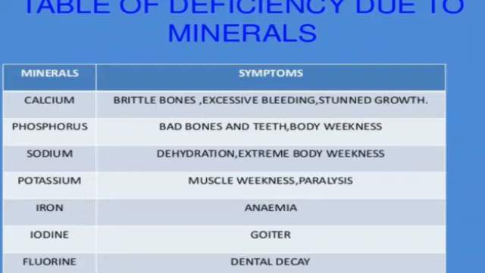Potassium deficiency causes muscle weakness and paralysis. If you have a deficiency of iron, then the disease is called anemia. Deficiency of iodine causes a disease called goiter. And fluorine deficiency causes dental decay, problems in teeth.